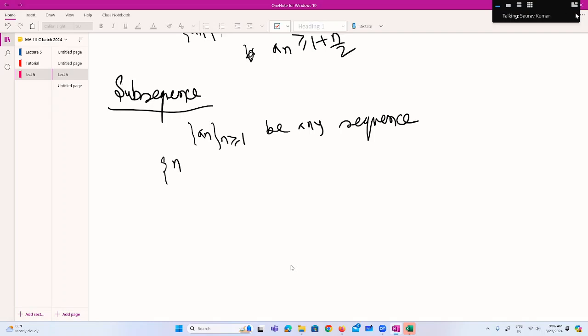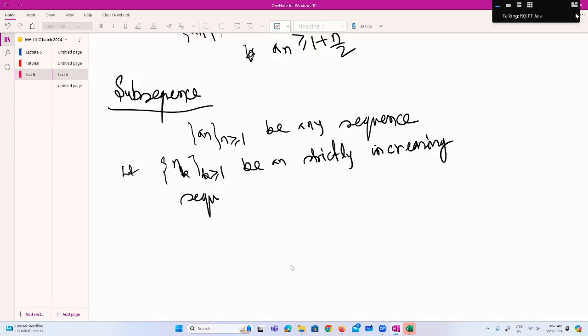So it is a part of a sequence. Let n_k, k greater than or equal to 1, be a strictly increasing sequence of natural numbers.